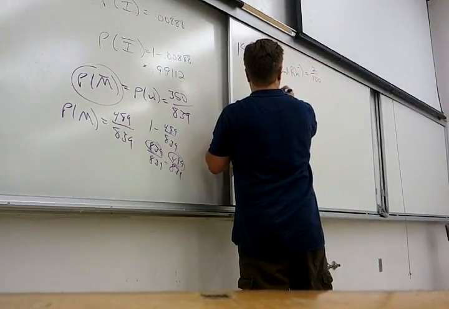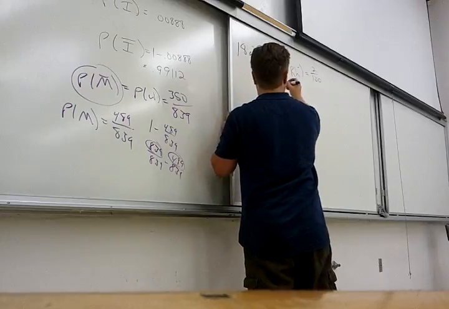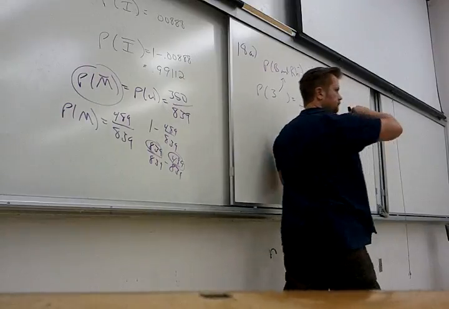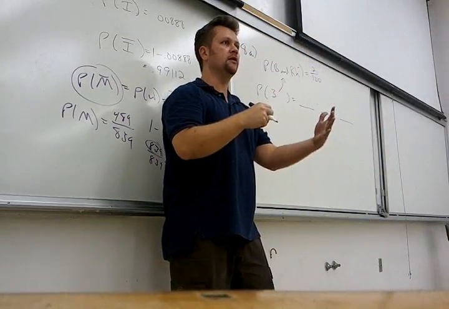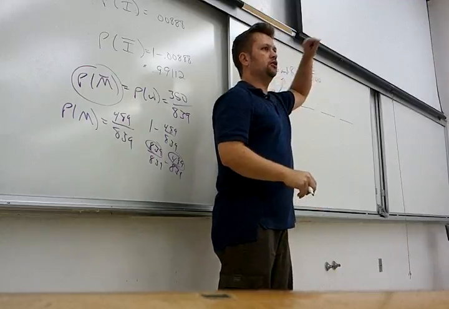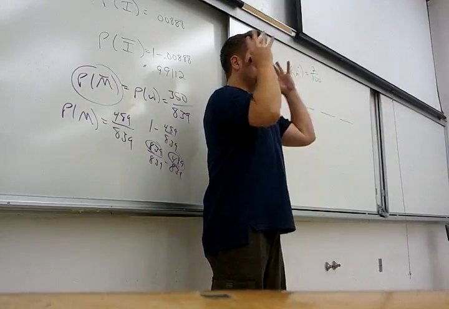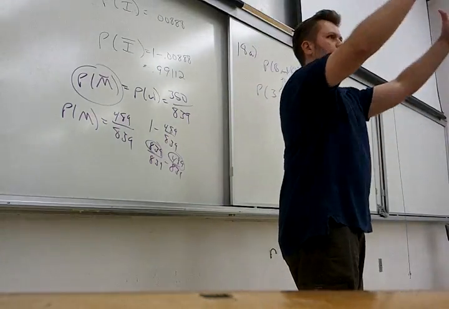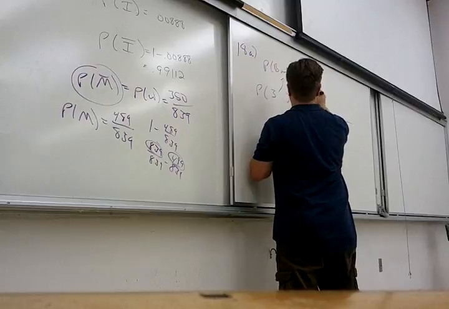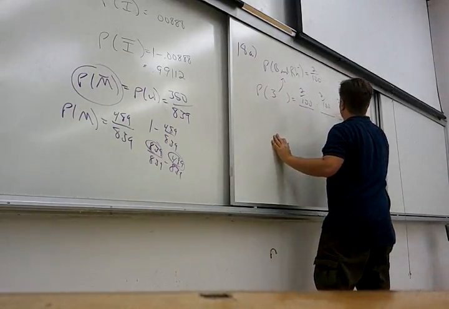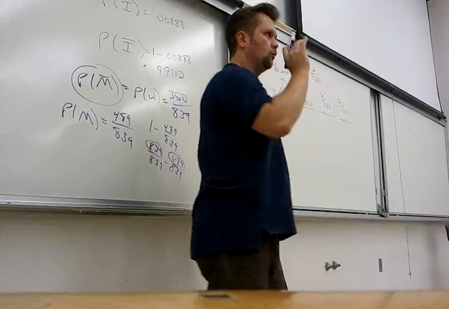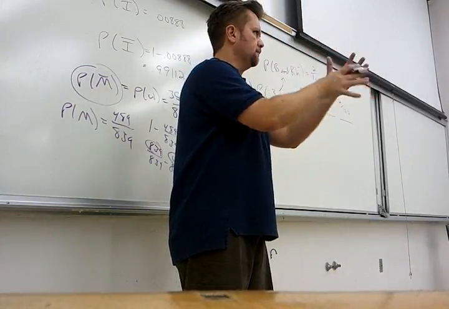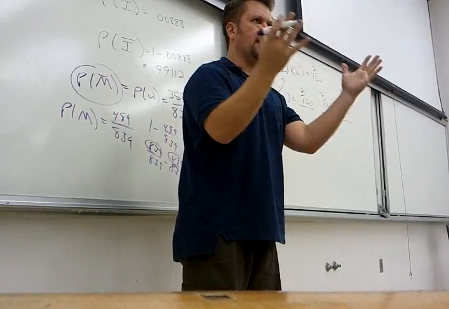Now, if I want to know the probability of getting 3 that are like this, that's 1 spot and another spot and another spot. So sure, if I do it with replacement, each one of them is going to have a 2 out of 100 chance, because I pick somebody and then I put them back in. I pick somebody and I put them back in. Must be really tiny. So 2 out of 100 chance, 2 out of 100 chance, 2 out of 100 chance. No problem. That's part A, because part A is with replacement. With replacement is awesome because all the probabilities stay the same. I don't care what you just did because you put it back in.